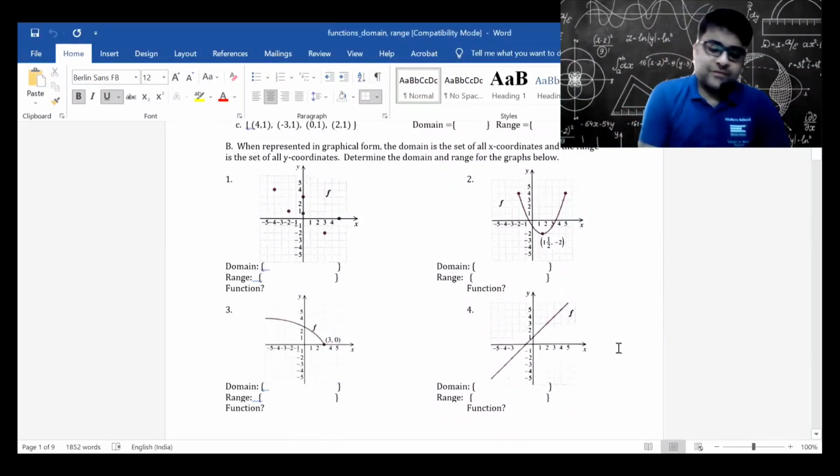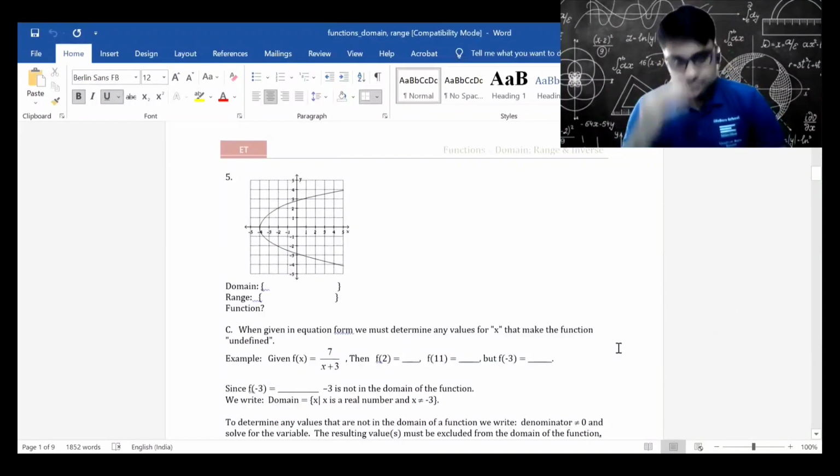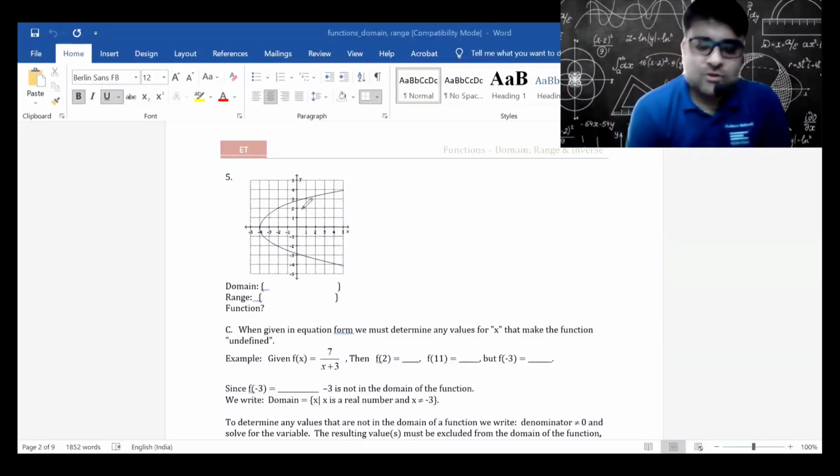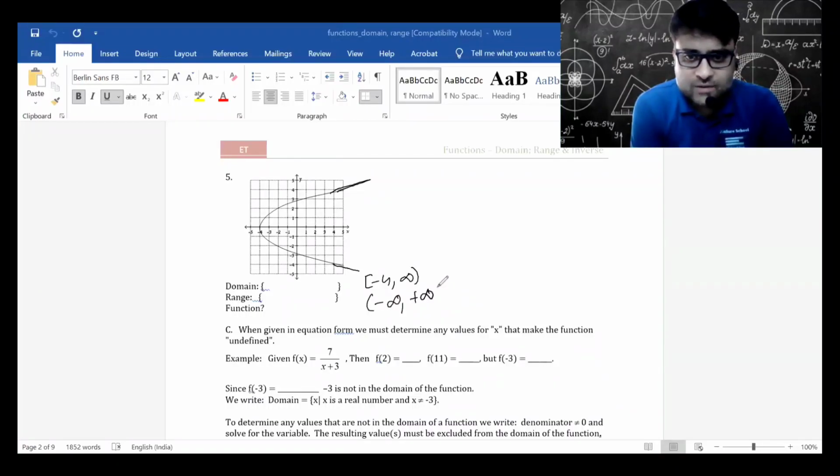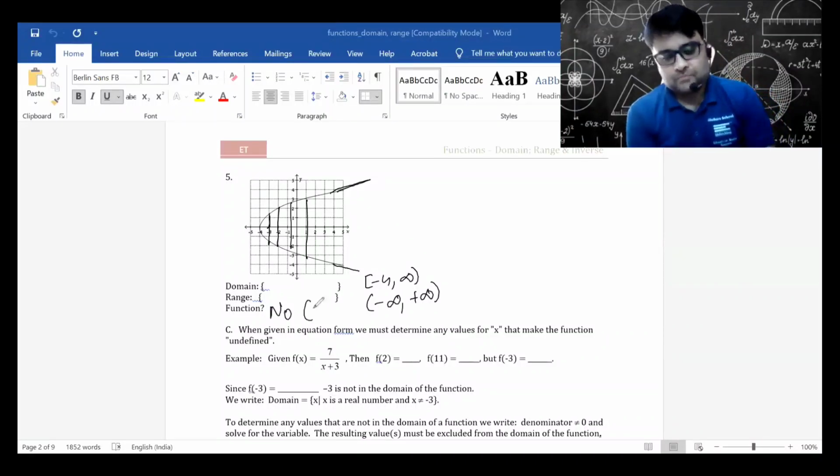Now let's talk about the fifth one. Please take a look at it. As all of you can see, the domain here will be minus 4 to infinity. Range, it seems like a parabola which is expanding on both the sides, so the range should be minus infinity to infinity. Is it a function? Answer is no, because one value of x is going to multiple values of y. So no, it's not a function. It seems to be a one-to-many relation, but not a function.